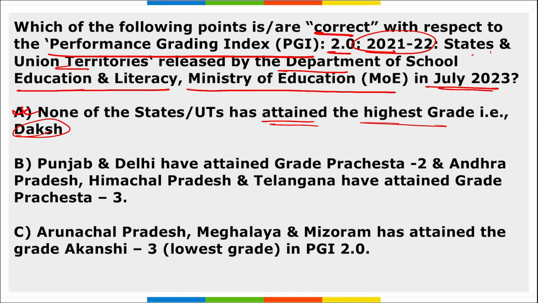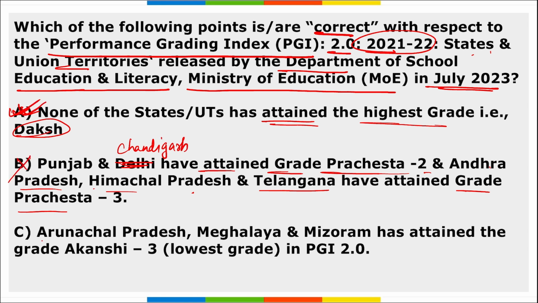Apart from this, so option A is right here, right? Then B, Punjab and Delhi attained the grade Pratishtha 2, and Andhra Pradesh, Himachal Pradesh and Telangana have attained grade Pratishtha 3. So is it right? Let me correct here. It is Punjab and Chandigarh. 2 states have attained only the Pratishtha 2. It is your Punjab and Chandigarh, not Delhi, right? So option B is wrong here.